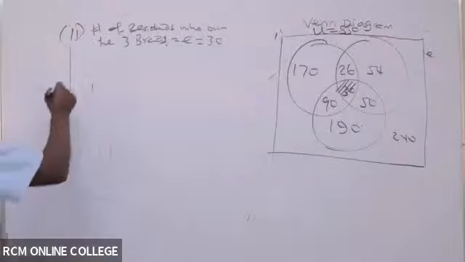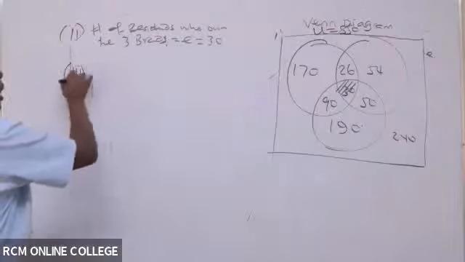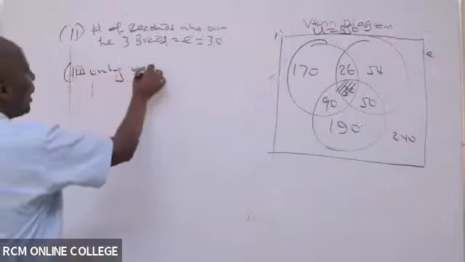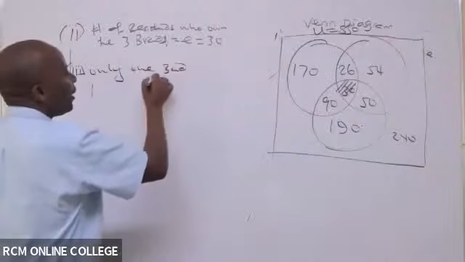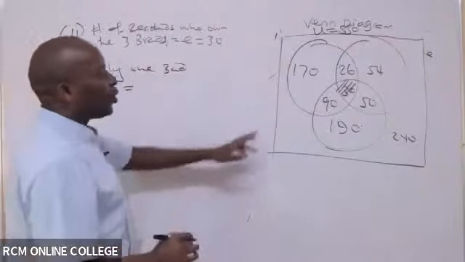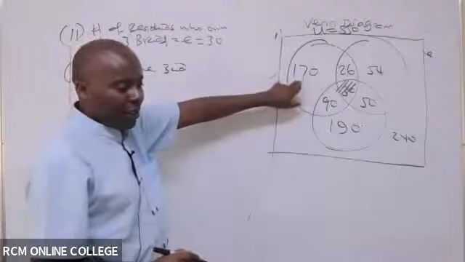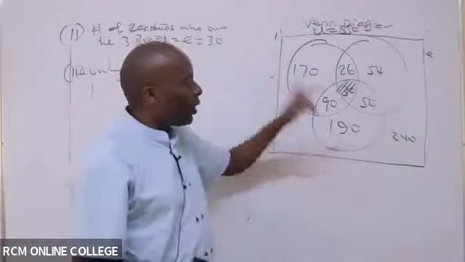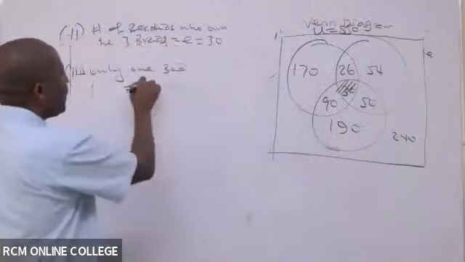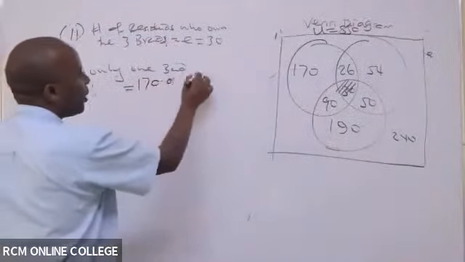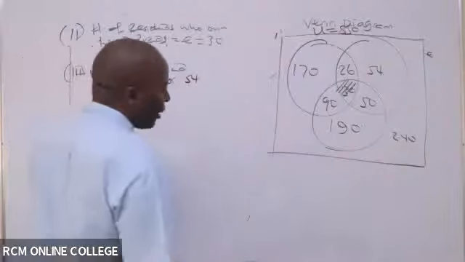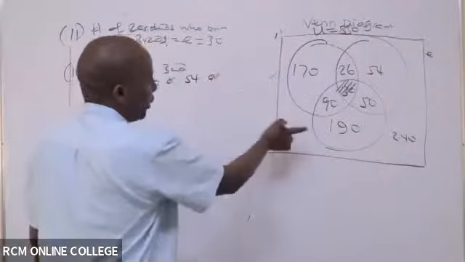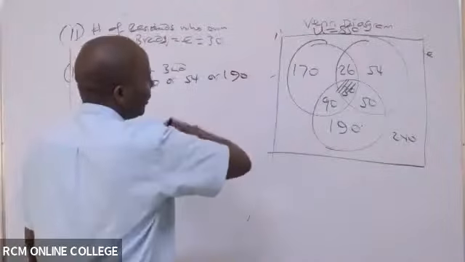Now from there, they want number 3, only one brand. So this will be the guys who are here, or here, or here. So it is 170, the ones who own Toyota only, or the ones who own Honda, 190.